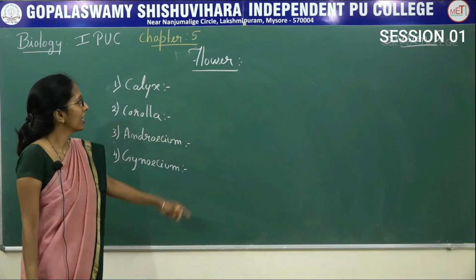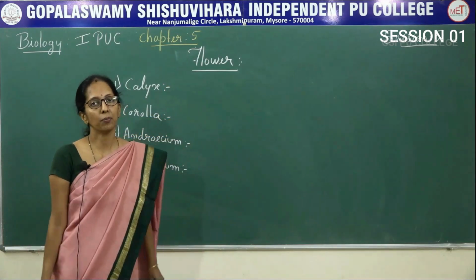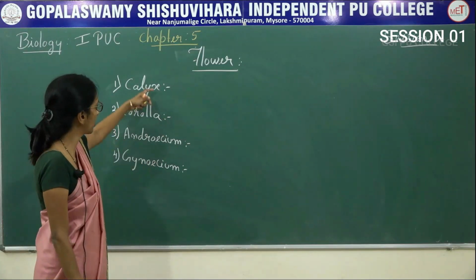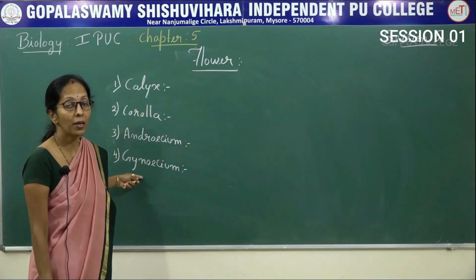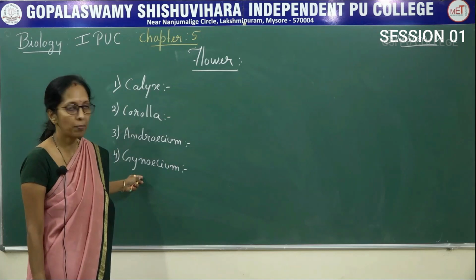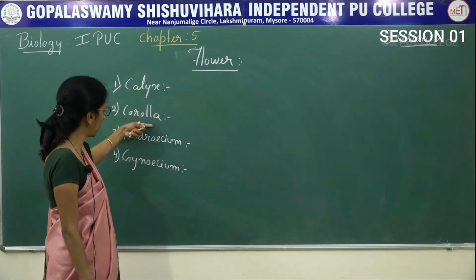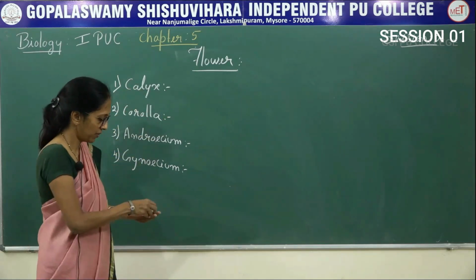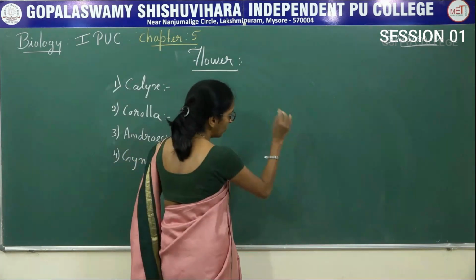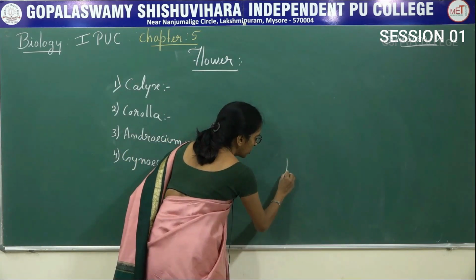So flower, it is a reproductive part of a plant body which consists of 4 important whorls or parts: calyx, corolla, androecium, gynoecium. Now coming to the first, flower has a small stalk.